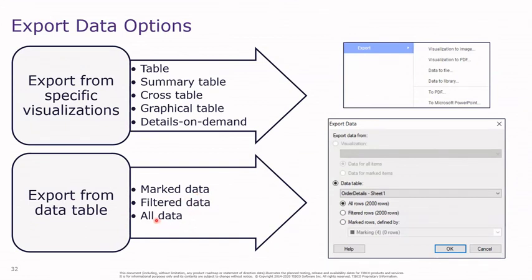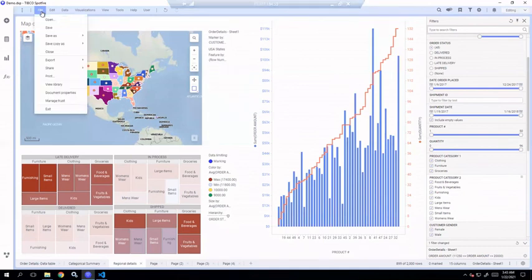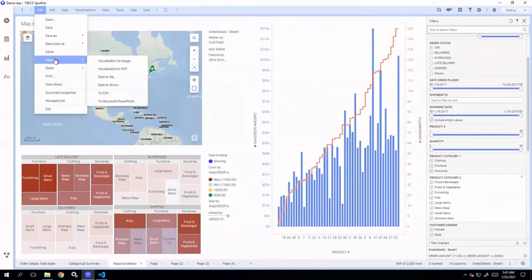You can either export all the data. Okay, you can export marked data. You have performed certain marking and you want data only for that particular marking that you have performed, so you can select that, or filtered data. Okay, so let's go and see. Just go to the file menu and select export.